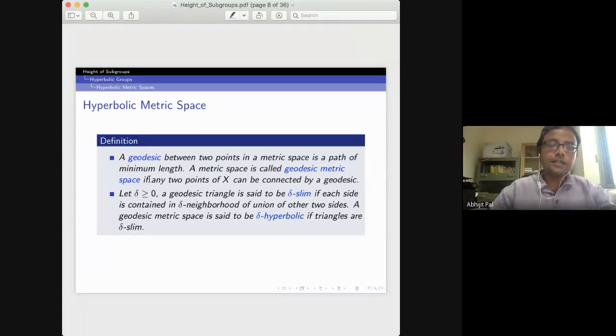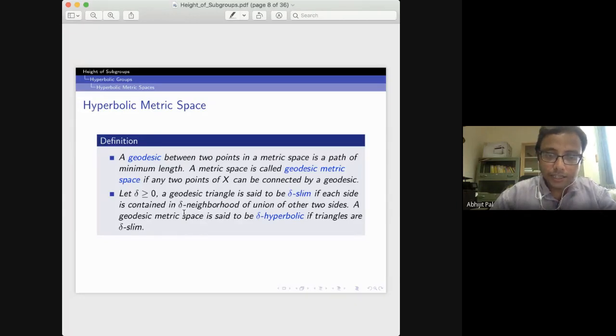Okay, and a geodesic triangle means you take any three points in the metric space and join them by geodesics. A geodesic triangle is said to be delta slim if each side of that triangle is contained in the delta neighborhood of the union of the other two sides.